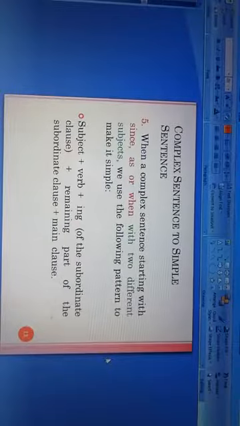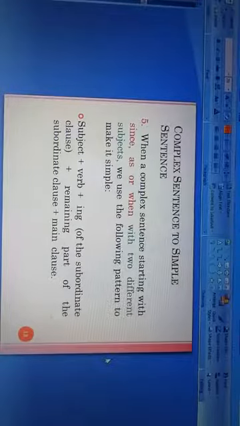The next one. When a complex sentence starts with since, as, or when, with 2 different subjects, we use the following pattern to make it simple. I repeat, when a complex sentence starts with since, as, or when, with 2 different subjects, we use the following pattern.